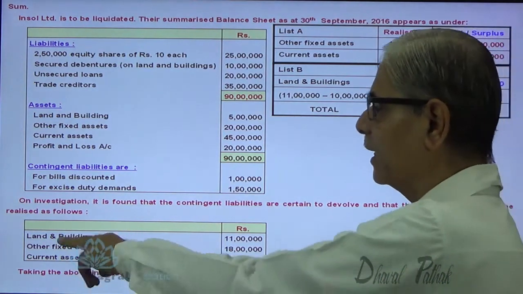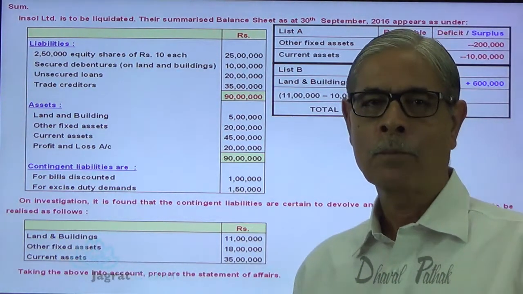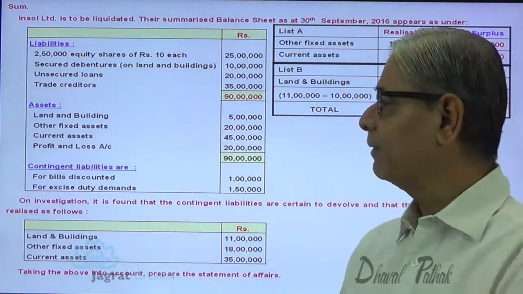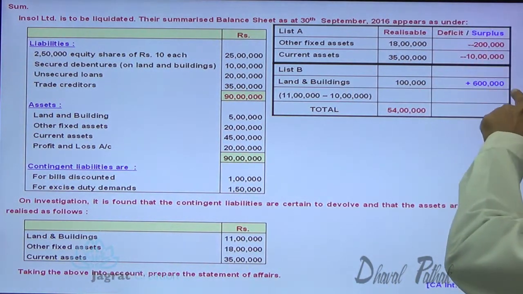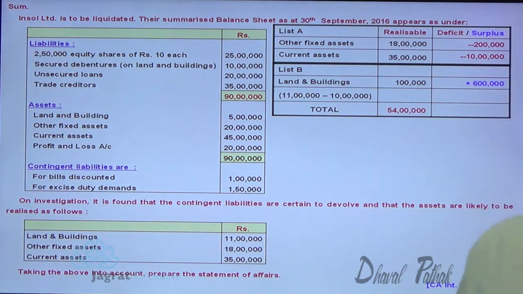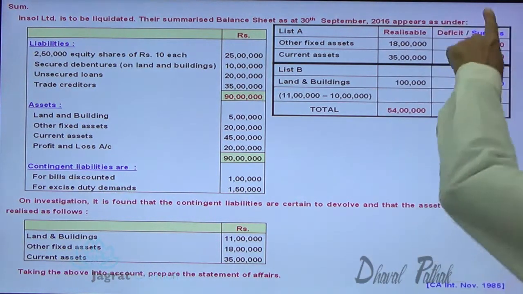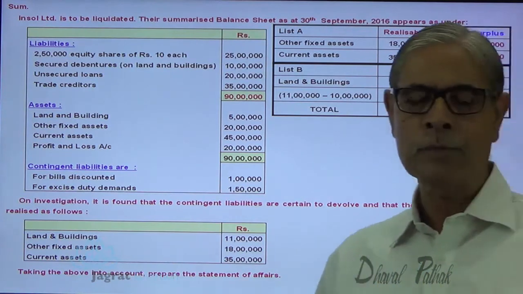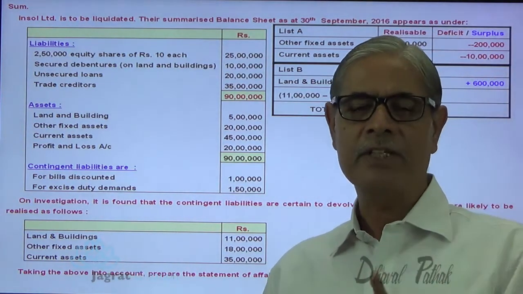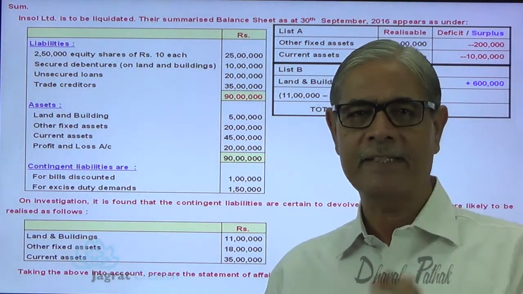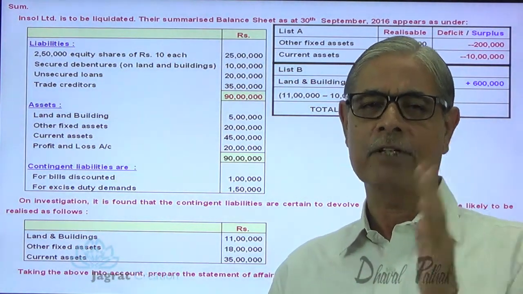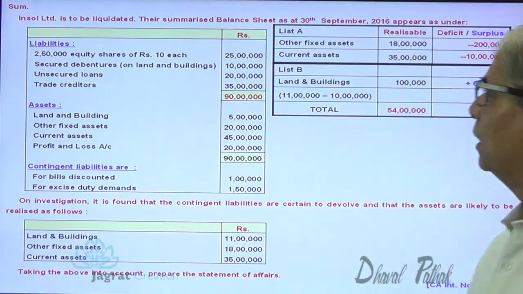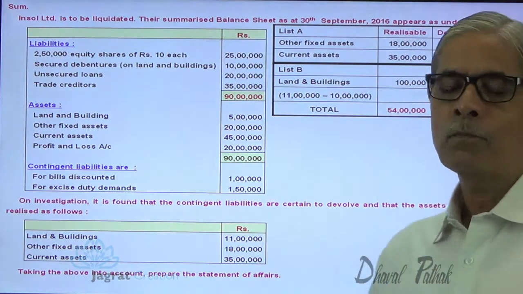But in case of land and building, realizable value is 11 lakhs and book value is 5 lakhs. So there is a surplus of 6 lakhs. So I have recorded surplus of 6 lakhs in this column. Notice, it's an important point. This information I am going to use for the purpose of preparing the deficiency account, which I wish to discuss in this sum, though not asked in the question. Now, 2 lists are over.